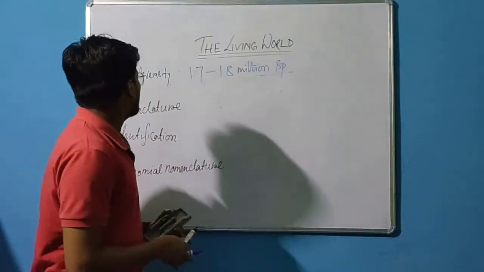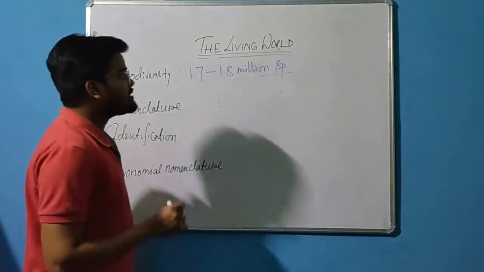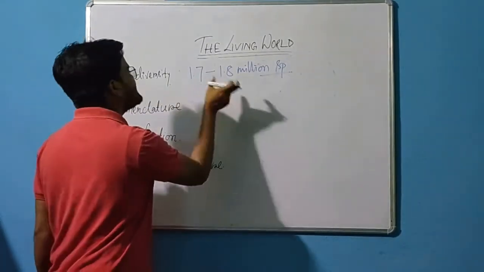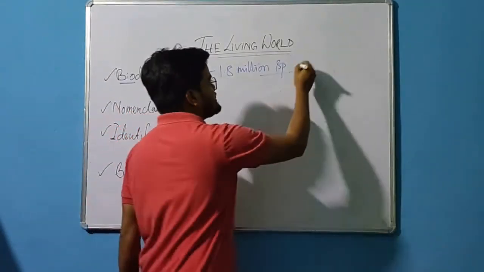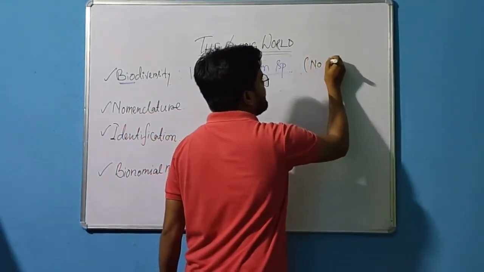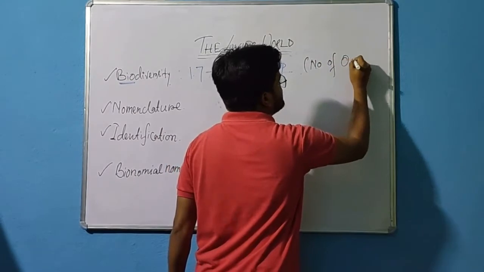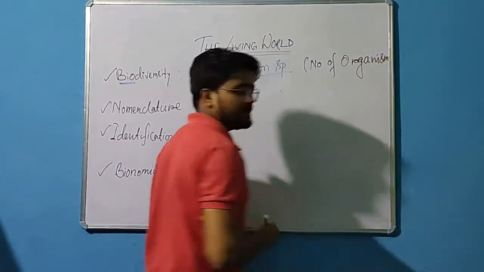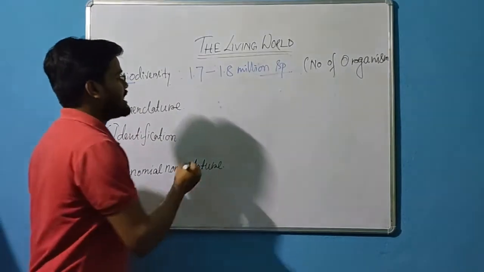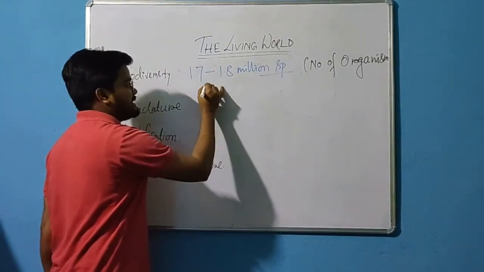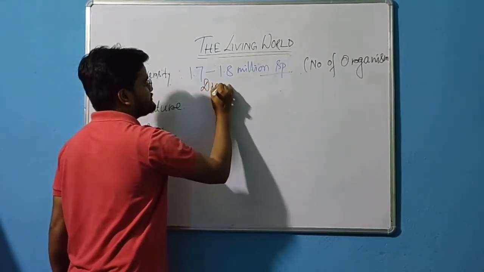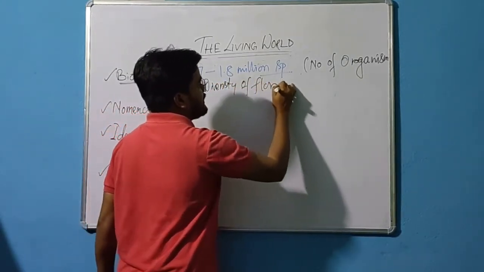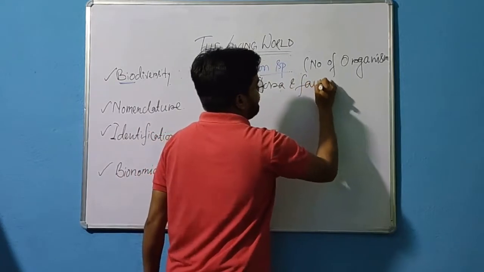So what is biodiversity? Biodiversity means the diversity that exists between the species. That means the number of organisms will be different and different. Correct? So it is the diversity of flora and fauna.